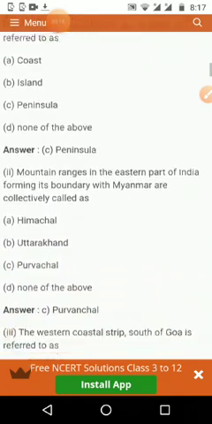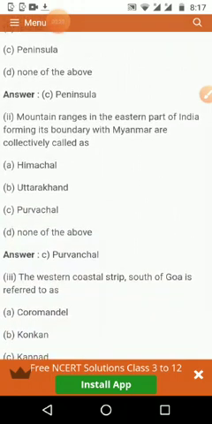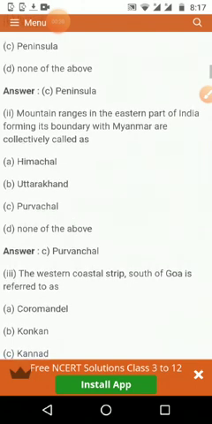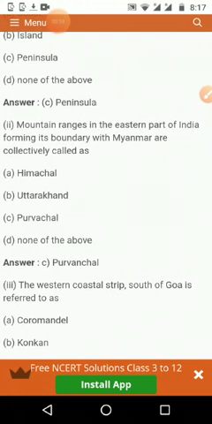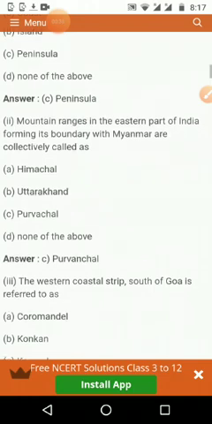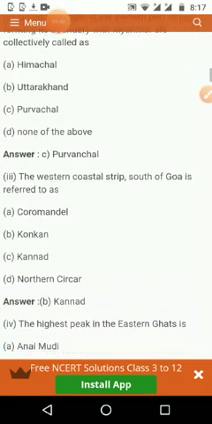Peninsula. Okay, so the next one: the mountain ranges in the eastern part of India forming its boundary with Myanmar are collectively called Purvanchal. We have seen that one. Some of the ranges of the Himalayas, coming through Manipur, Nagaland, that area is known as Purvanchal. We have done that homework also.